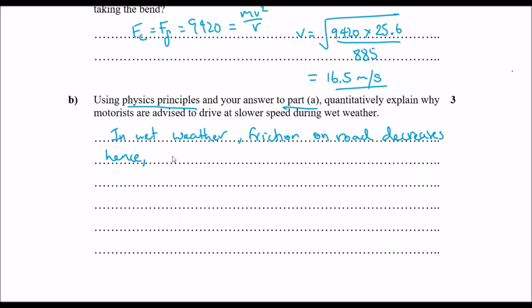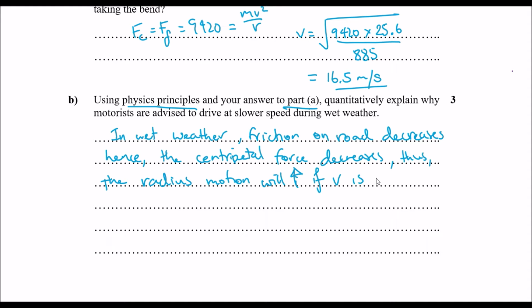Hence, the centripetal force decreases. Hence, and so as a consequence, thus the circular motion, or the radius of the circular motion, will increase, will go up if v is still 16.5 meters per second.